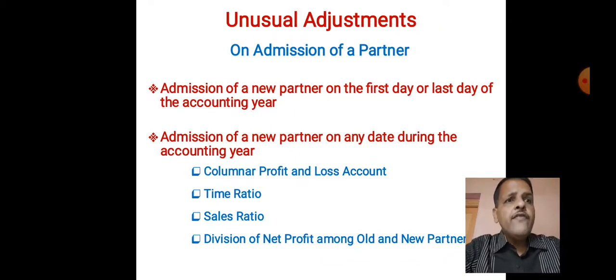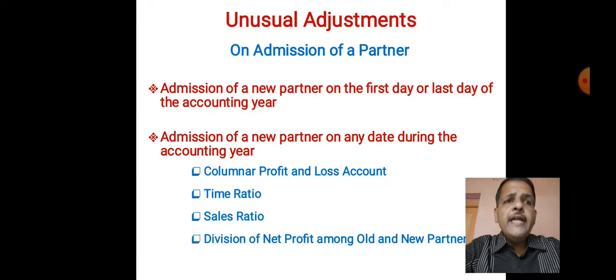From April to June is 3 months and from July to March is 9 months, so 12 lakh can be divided properly as 3 lakh and 9 lakh. So our sales ratio will come as 3:9. 3 ones are 3, 3 threes are 9. So 1:3 we can say.